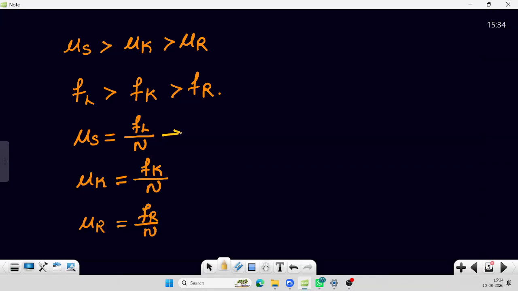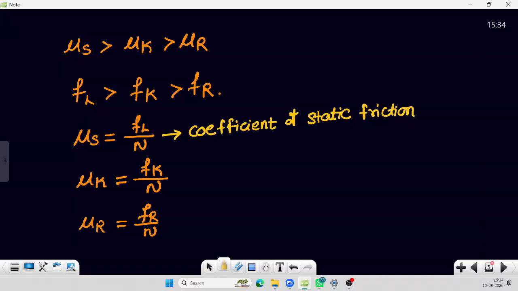This is called the coefficient of static friction. And this mu k is called the coefficient of kinetic friction.